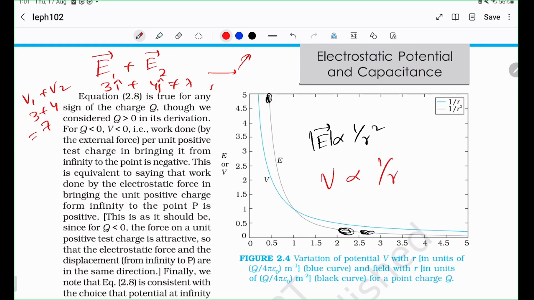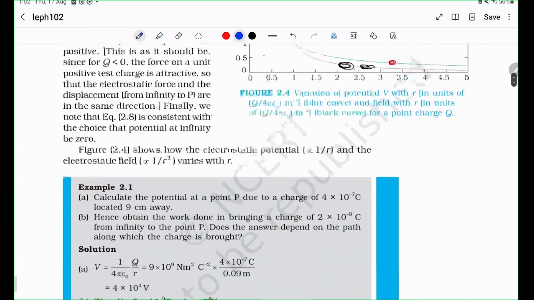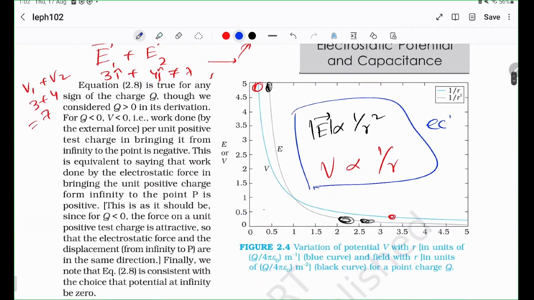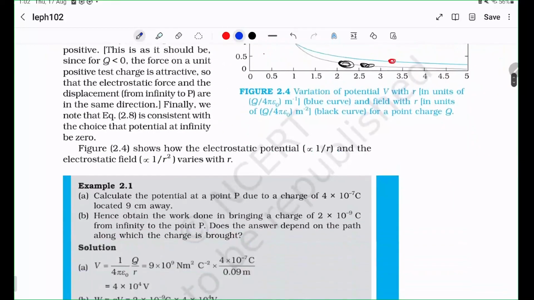Now potential varies with the distance as 1 over r. That is, it starts off lower, but as r increases, it does not fall off as fast as the electric field. So that is a very important fact. These two are important observations. By the way, this is for electrostatic point charges. Later we will see that for different charge distributions you'll get different variations with r, but this is for a point charge.